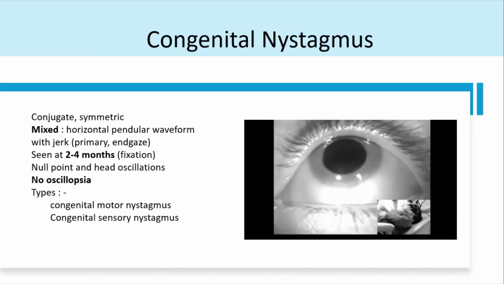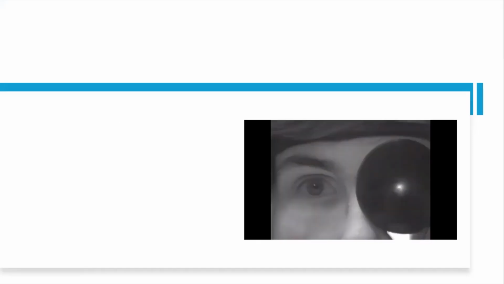There can be two types. The congenital sensory nystagmus is the one where the visual acuity can reduce, so they'll complain of reduced visual acuity. In congenital motor nystagmus, they'll only have the nystagmus, so they don't have any visual symptoms. This is a type of congenital nystagmus.